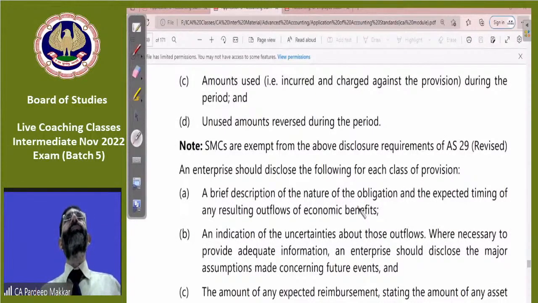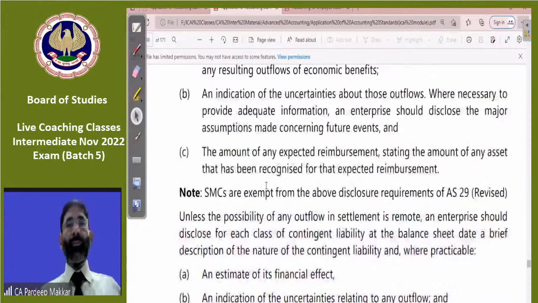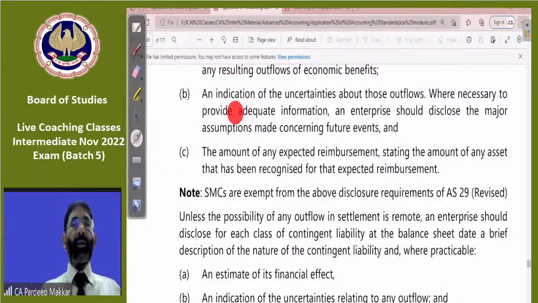He says, for every class of provision, you must disclose the nature of the obligation and the expected time of any resulting outflow of economic benefit. So what is the expected time for that? That is to be disclosed. An indication of the uncertainties is to be disclosed, where necessary to provide adequate information. These are the general things to be kept in mind. SMCs are kept out of the purview of AS 29. SMCs have no problem.